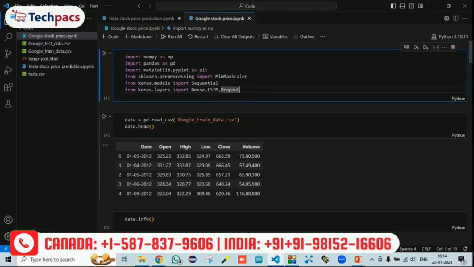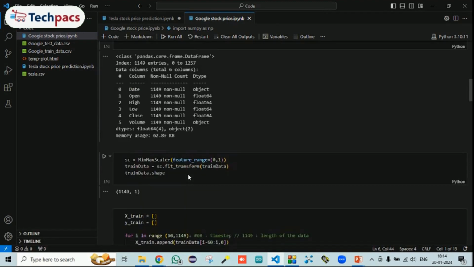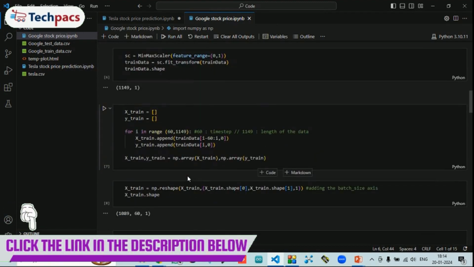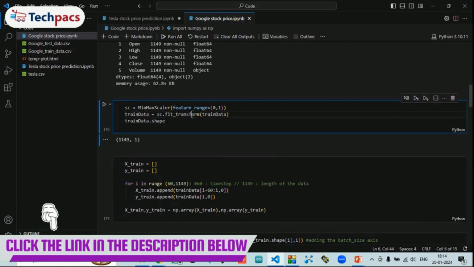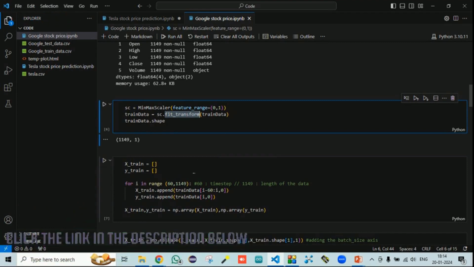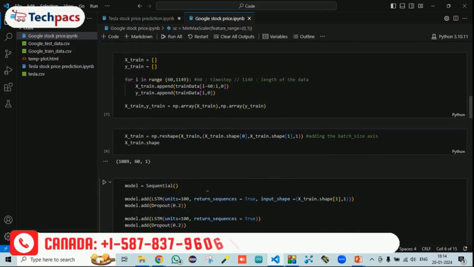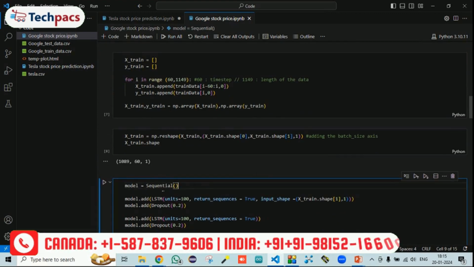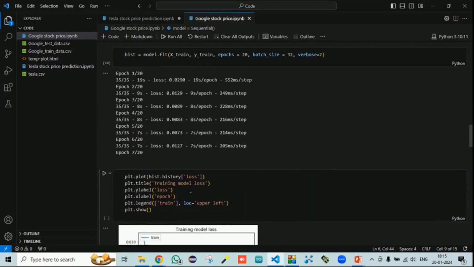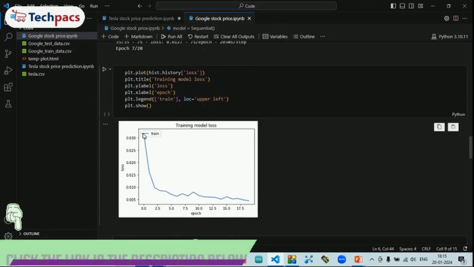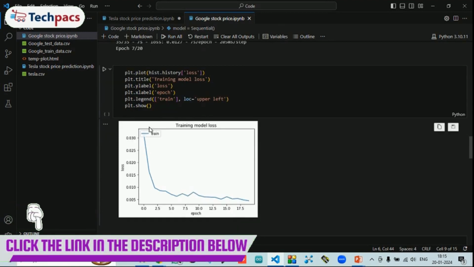I have already run this code. You can see initially the data is visualized, and then the model has been processed by applying the features and transformation to make the training data. Then the data is split, and here the model is created, a sequential RNN model with LSTM layers in it. Once the network is trained, you get this graph of loss during training. As you can see, as the iterations increase, the loss curve goes down.